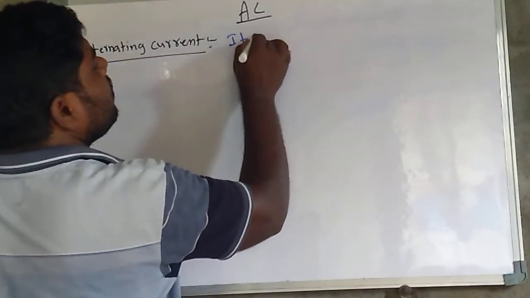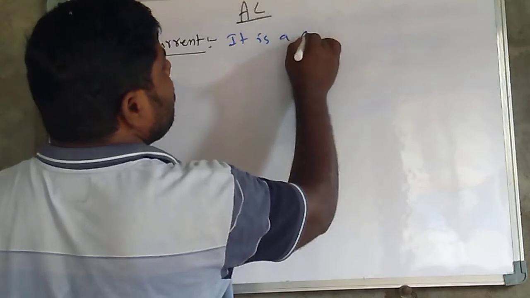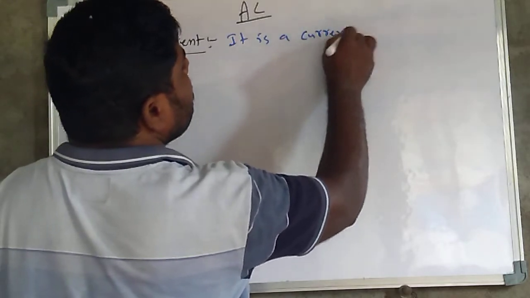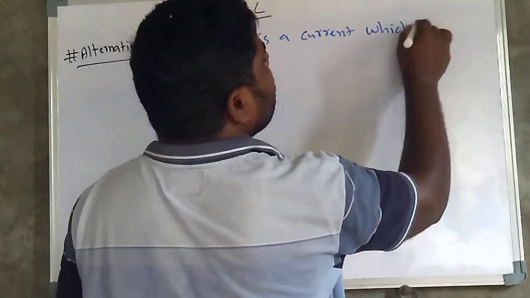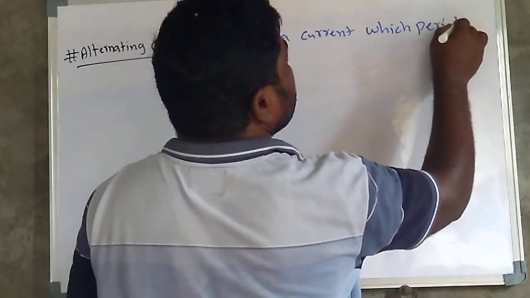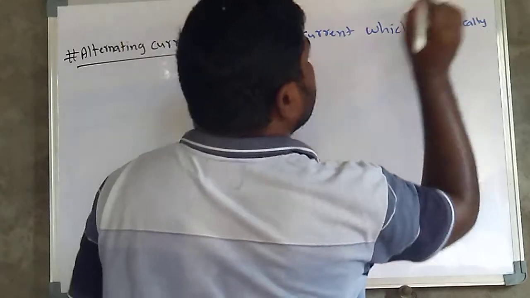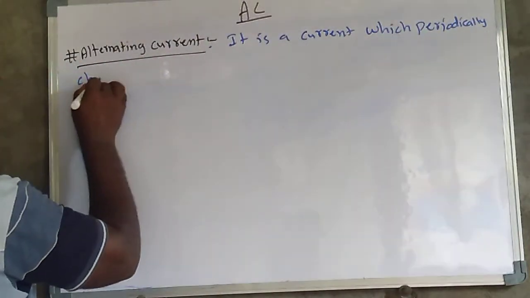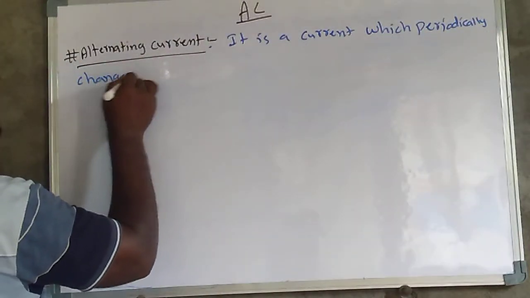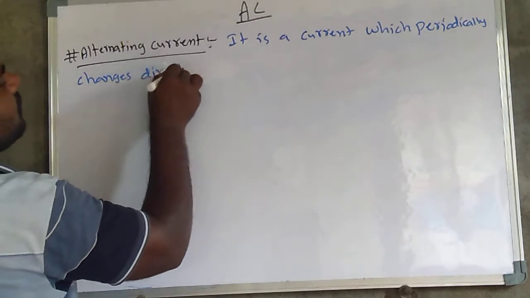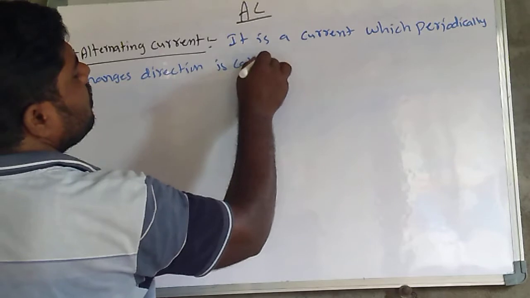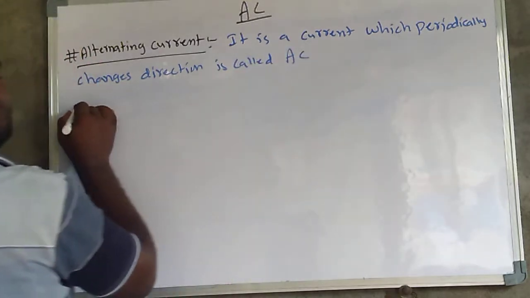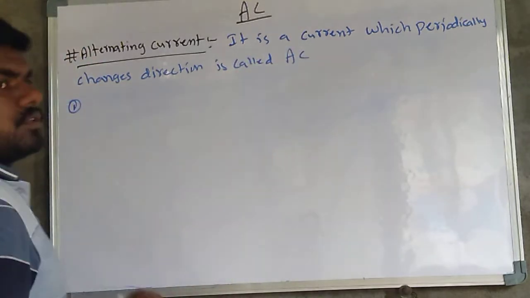It is a current which periodically changes direction, and it is called alternating current. Here there are three types.